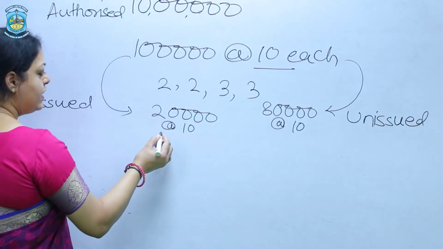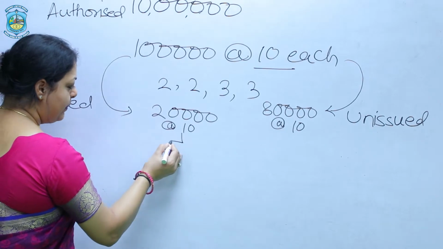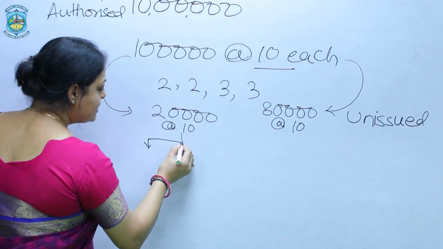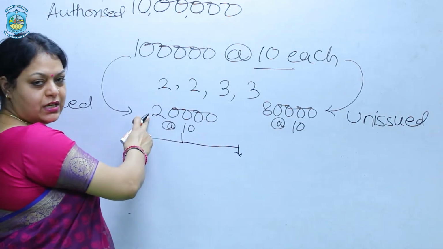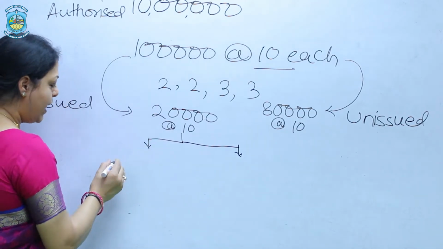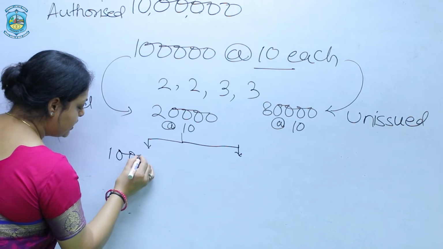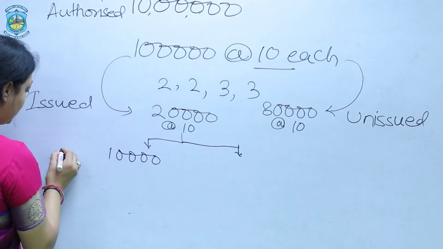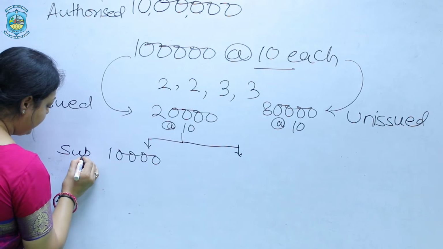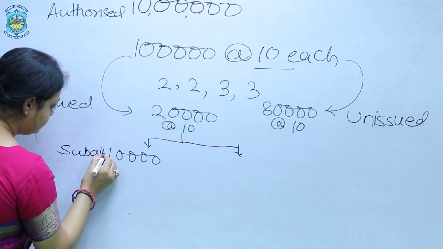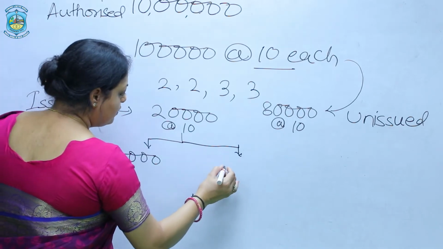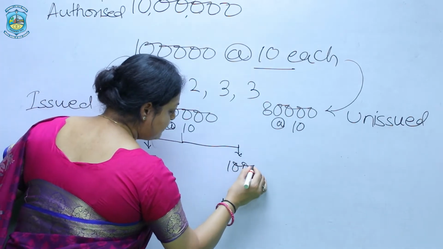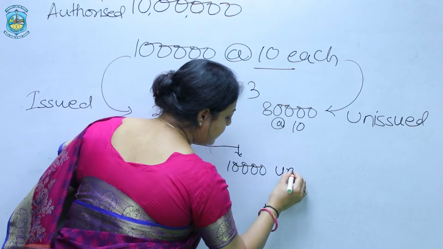Next we have the classification as the subscribed capital and the unsubscribed capital. Subscribed capital: suppose out of these 20,000 shares, the public has subscribed 10,000 shares. So this 10,000 is your subscribed capital. And whatever 10,000 is left is your unsubscribed capital.